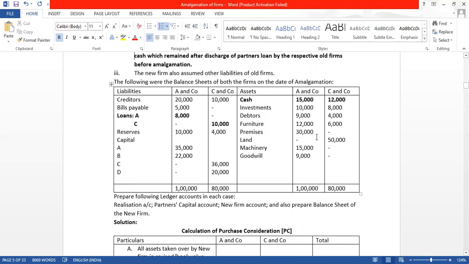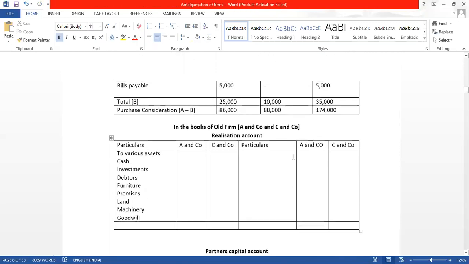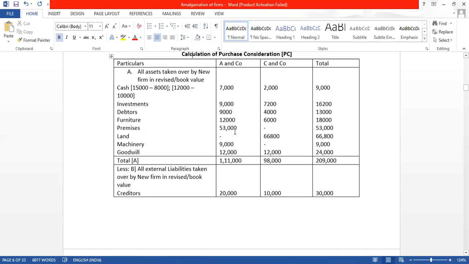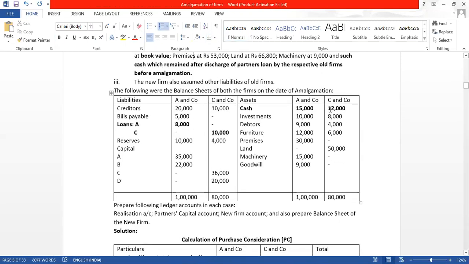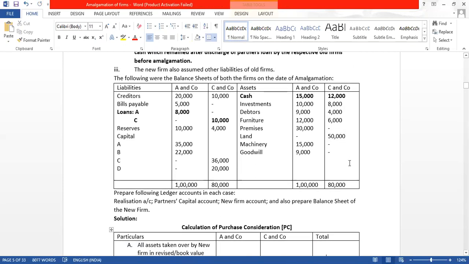So balance sheet value copy करना है. We will write. Same way, we will also copy CN company's amounts. पर हमें कौन सा अमाउंट चाहिए? हमें चाहिए बैलेंस शीट वैल्यू.